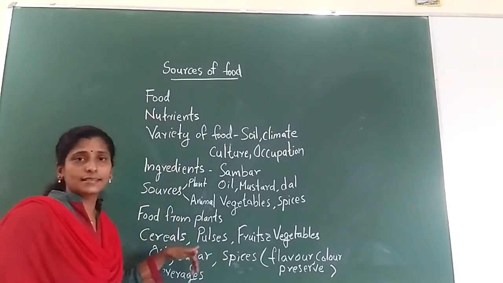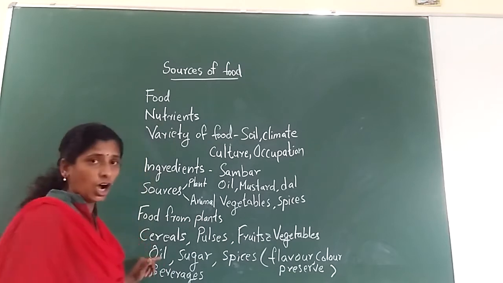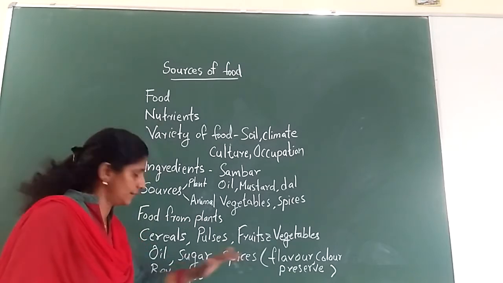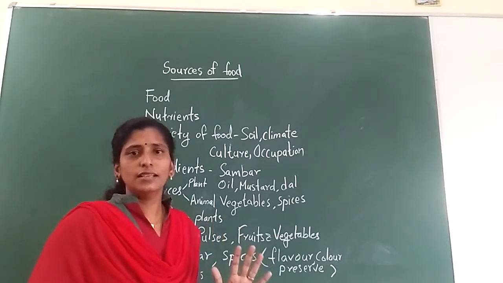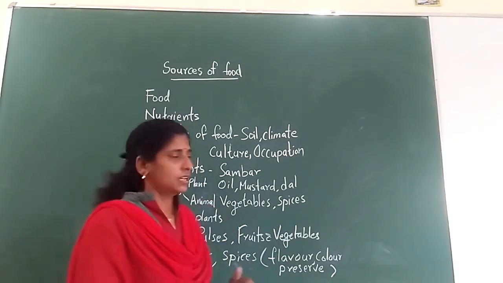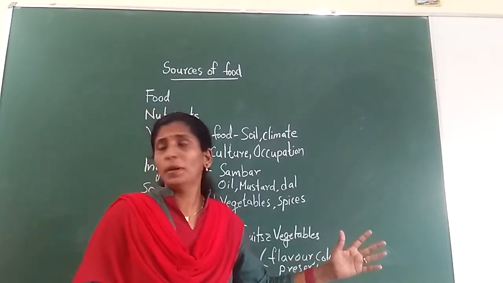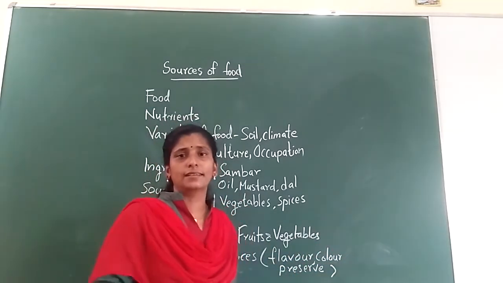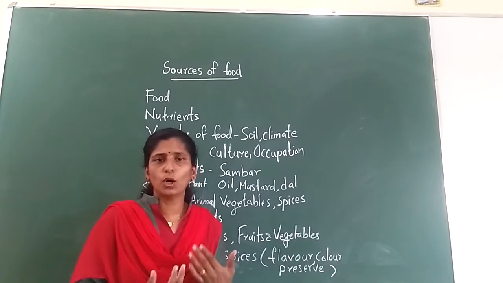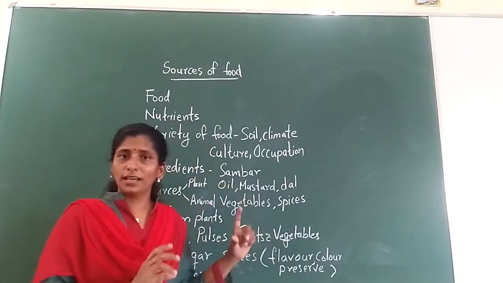Those are cereals, pulses, fruits and vegetables, oil, sugar, spices and beverages. These are some common food items that we are getting from the plants. So the two things first, cereals and pulses. You may get confused about what cereals and pulses are. Both of these come from plants, from seeds. So both are seeds.